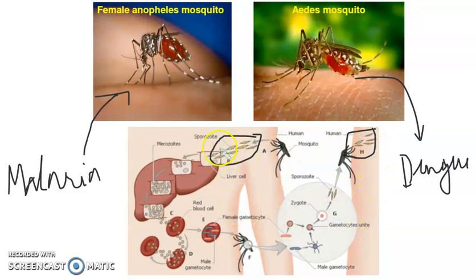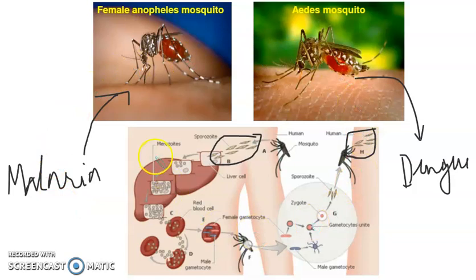So that's why you are advised to take care of yourself during the rainy season, so that the mosquitoes do not bite. If a mosquito bites, there are chances you may get infected with these diseases.